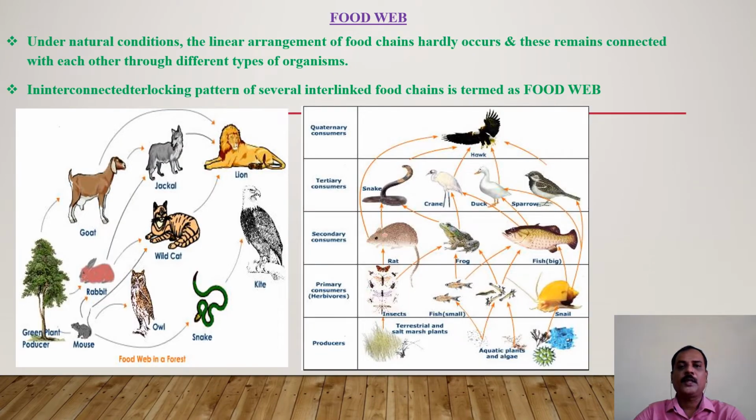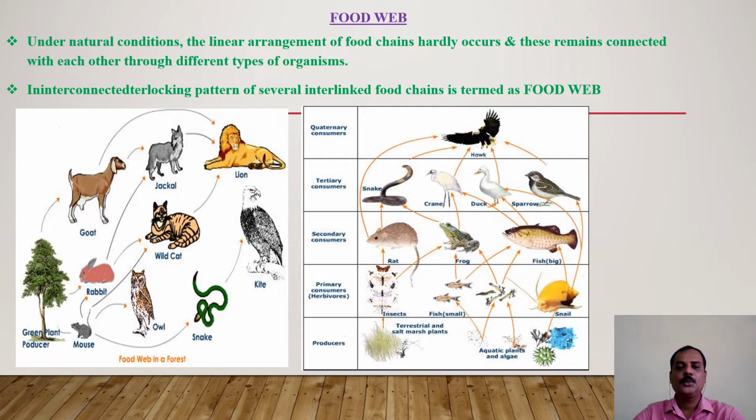This is the interlocking pattern of various food chains in an ecosystem, called a food web. In this picture, many food chains are interconnected, where different types of organisms are connected at different trophic levels, so that there are a number of opportunities of eating and being eaten at each trophic level. It shows the flow of energy from plants through different trophic levels.